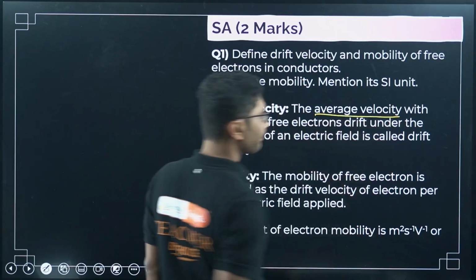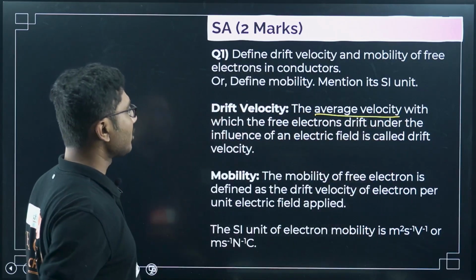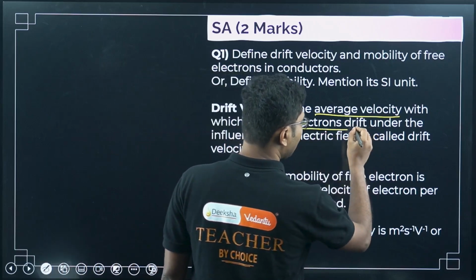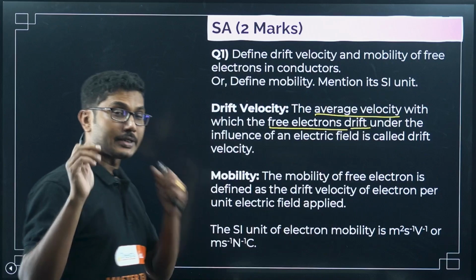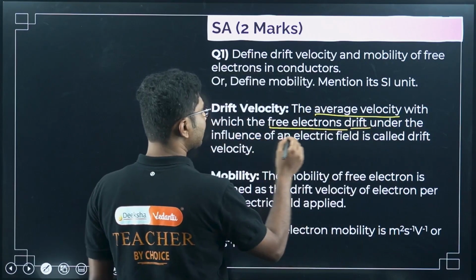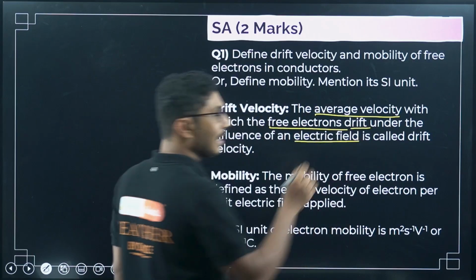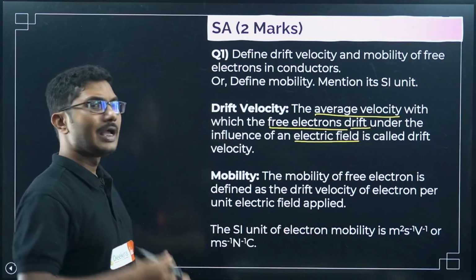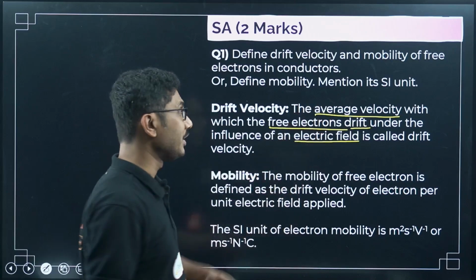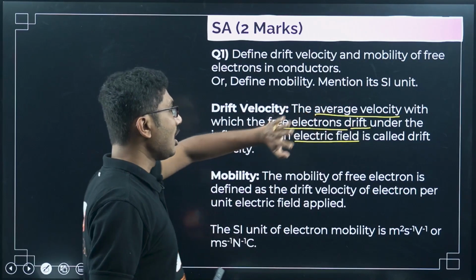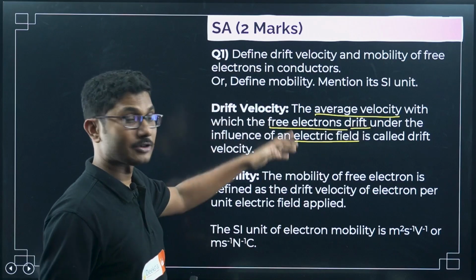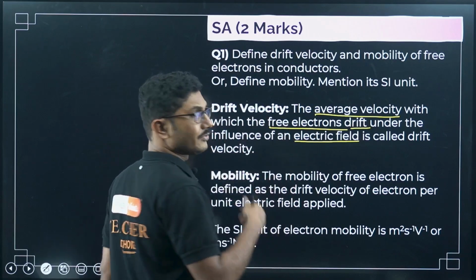Average velocity with which free electrons drift, or if you forget the term drift, you can say move, under the influence of an external electric field. In the presence of an external electric field. You can change the language, but these terms are important. These terms have to be in your definition. Average velocity of free electrons in presence of an external electric field is called drift velocity.